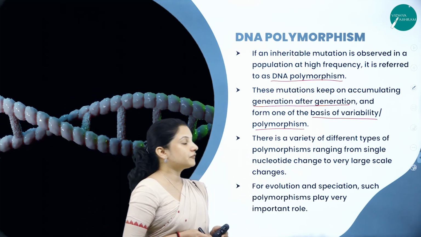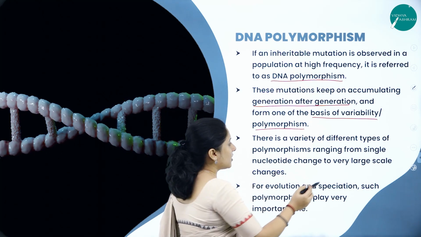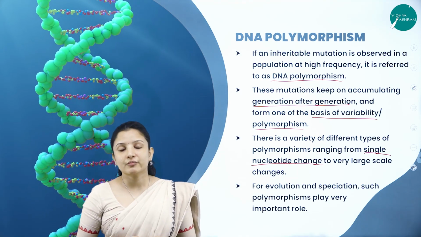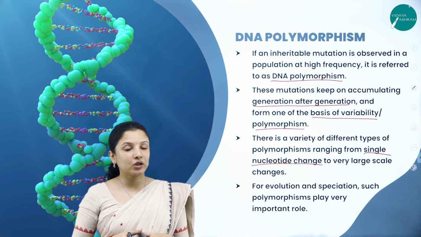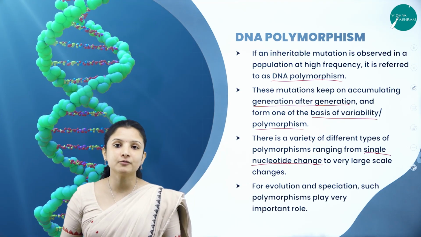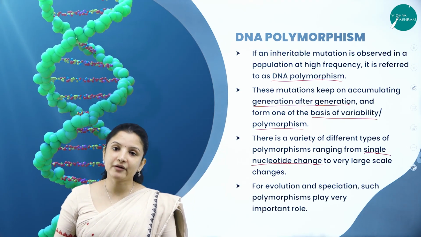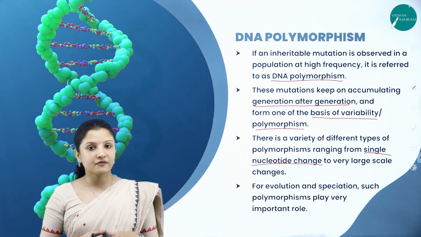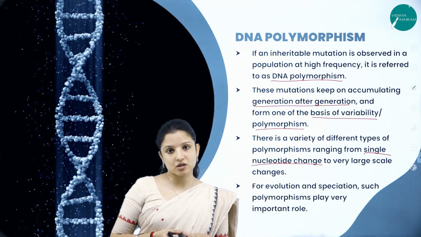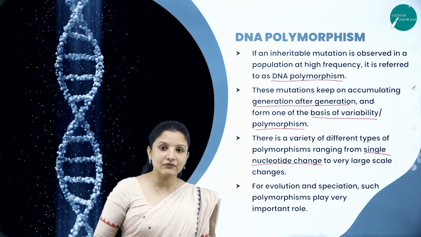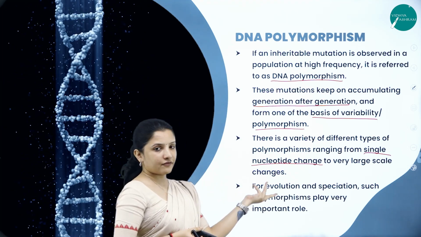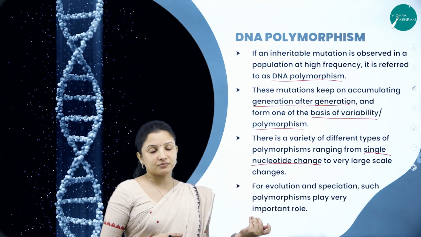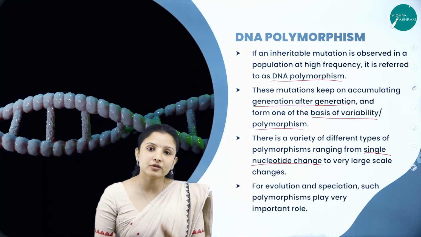There is a variety of different types of polymorphism, ranging from a change in just a single nucleotide to very large scale changes. If you remember the previous session, we dealt with DNA mutation, wherein we studied the mutation of a single nucleotide, which is called point mutation, and we studied frame shift mutation, frame shift insertion mutation and frame shift deletion mutation. So go back to the previous session and have a look at it. You will understand very well. Therefore, these mutations or changes in a nucleotide bring about polymorphism, and that mutation will be carried on to the next generation.